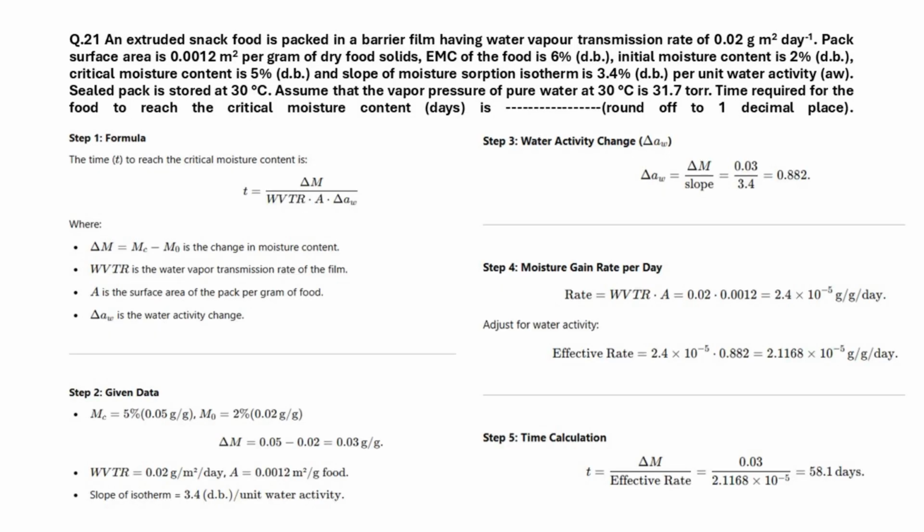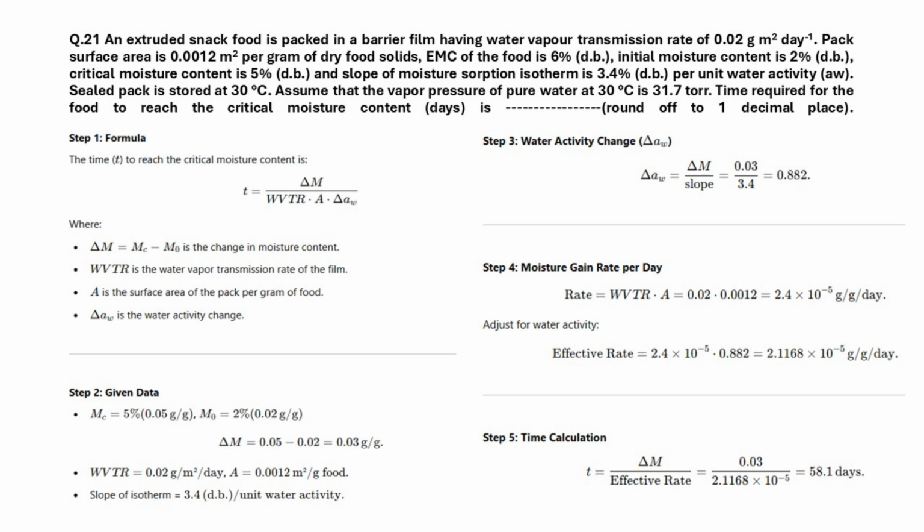Given are the values of parameters for the moisture, water vapor transmission rate, thickness, and speed. We need to find the distance between the washing nozzle and the micellar collecting receptacle. First, let us understand the water vapor transmission rate. It represents the amount of water vapor that passes through 1 square meter of the barrier film per day.